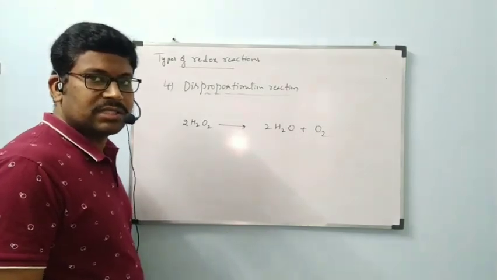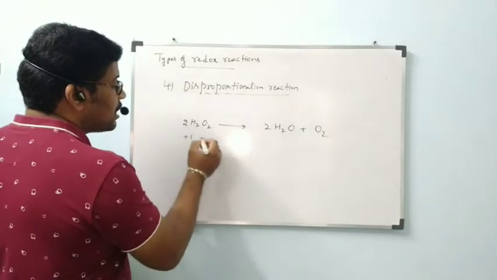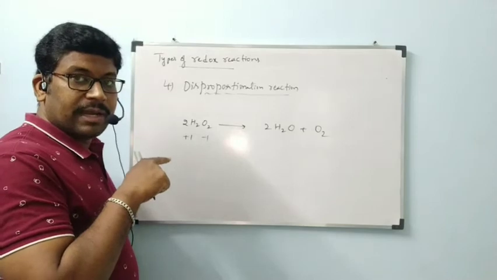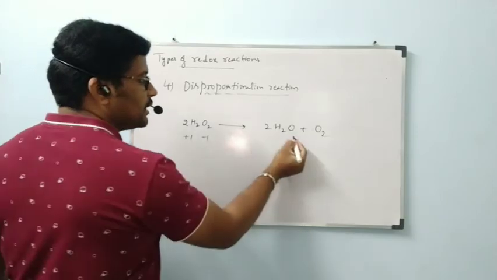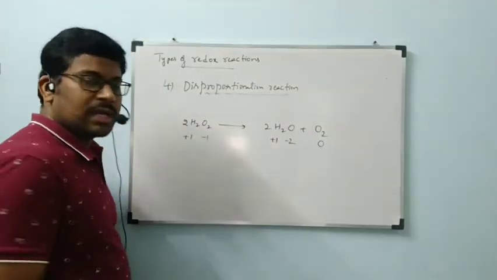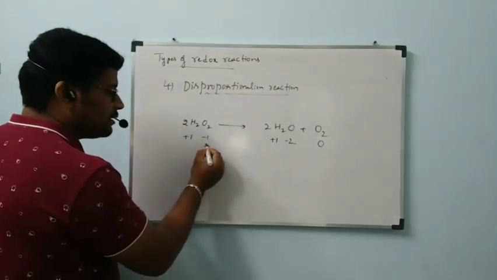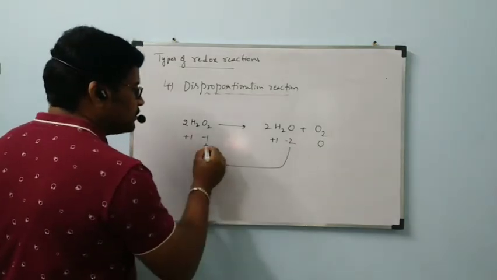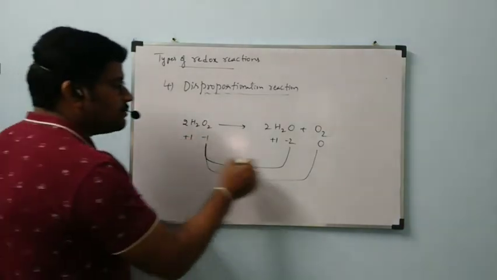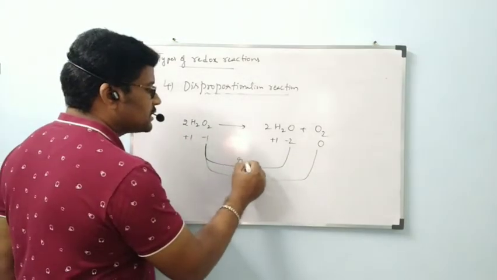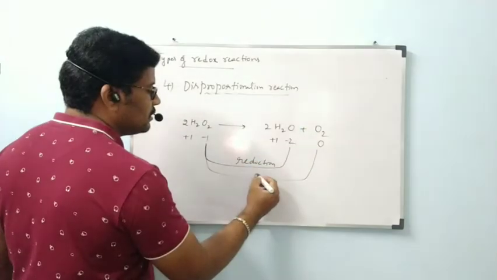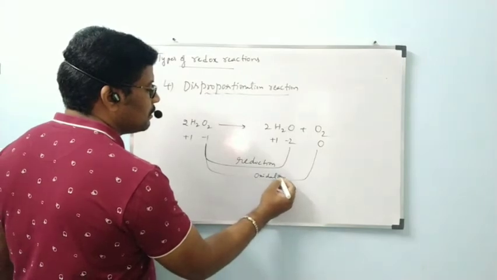Now first let us write the oxidation numbers. Hydrogen +1, oxygen -1, because this is a peroxide. In peroxide, the oxygen oxidation number is -1. Here, oxygen oxidation number -2, hydrogen +1, oxygen 0. The -1 oxidation number on the left side, oxygen will become -2 as well as 0. -1 to -2 is a decrease in oxidation number, which is called reduction. -1 to 0 is an increase in oxidation number, which is called oxidation.